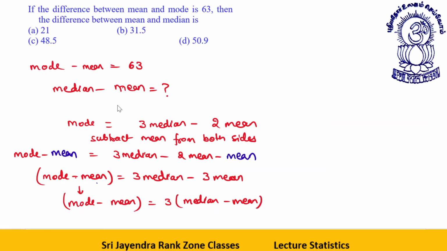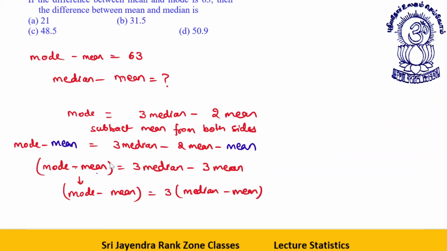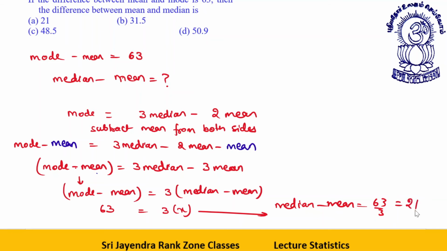Okay, dear students. So what is mode minus mean? The difference between mean and mode is 63. This will be triple of this value x. So this implies median minus mean is 63 by 3, or 21.